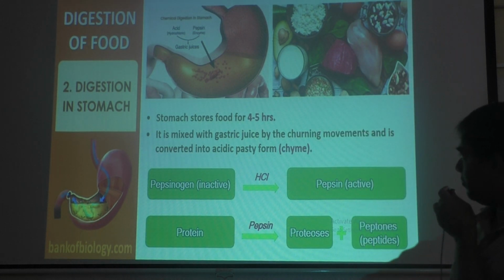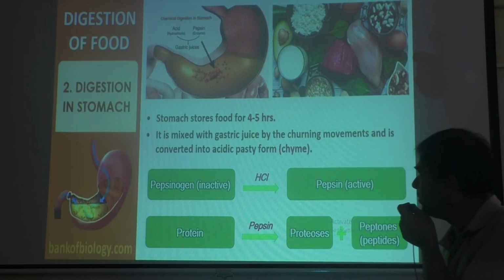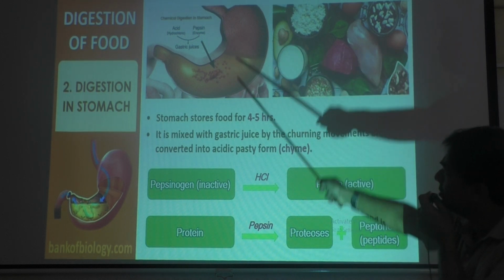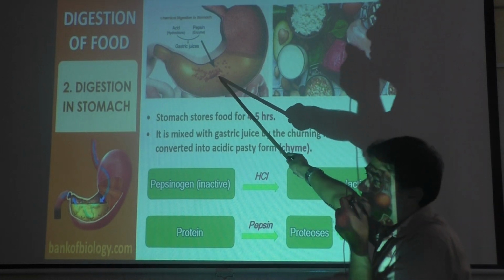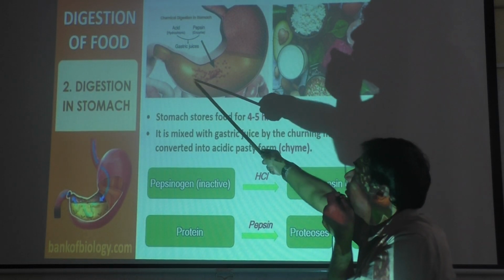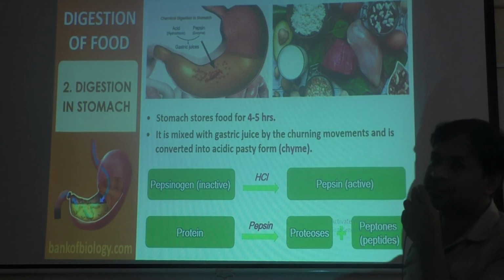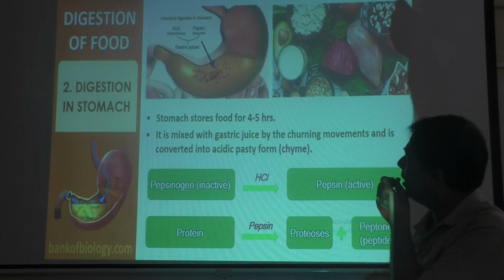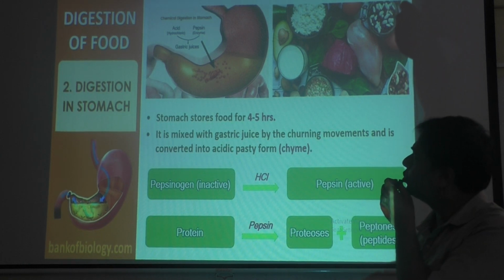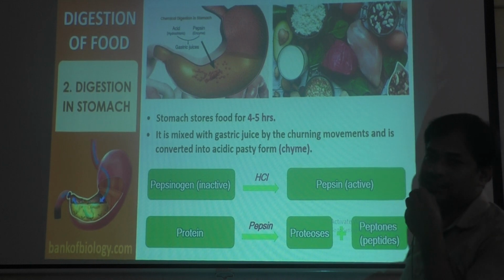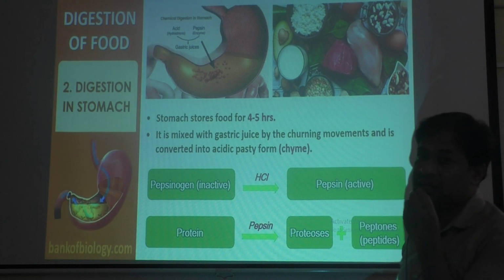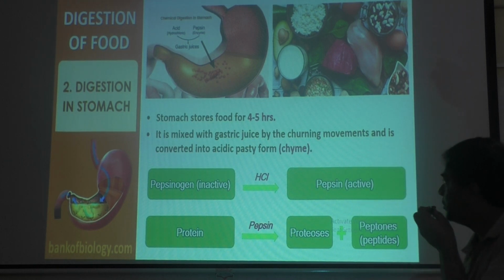You see, the stomach stores food for 4 to 5 hours. You can see there, they are showing the structure of the stomach. Stomach, okay, and this is the food there, and they are showing a liquid there. What is that liquid? That is gastric juice. Food will be dipped in gastric juice. That gastric juice contains hydrochloric acid, HCl, and the enzyme pepsin. So the stomach will store food for 4 to 5 hours.